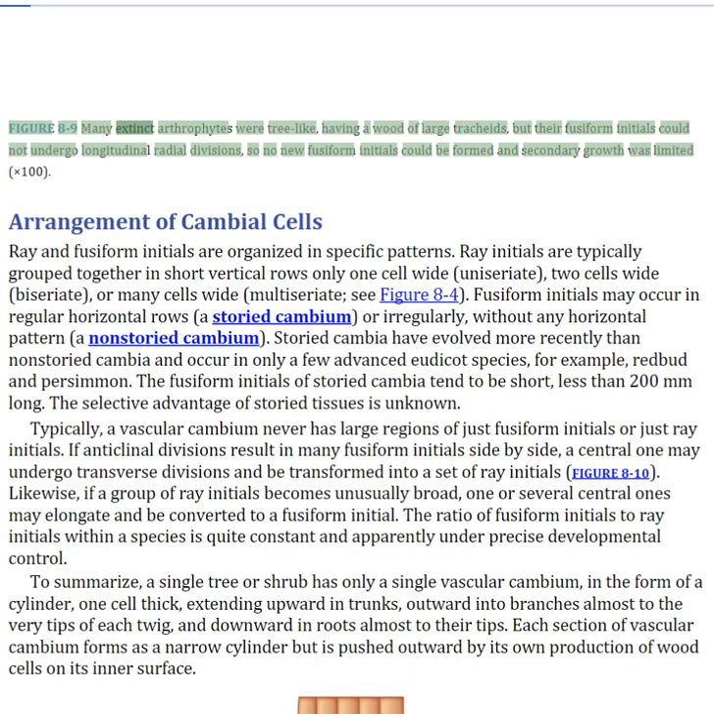Figure 8.9 Many extinct arthrophytes were tree-like, having a wood of large tracheids, but their fusiform initials could not undergo longitudinal radial divisions, so no new fusiform initials could be formed and secondary growth was limited.